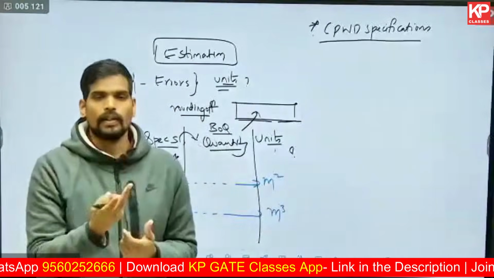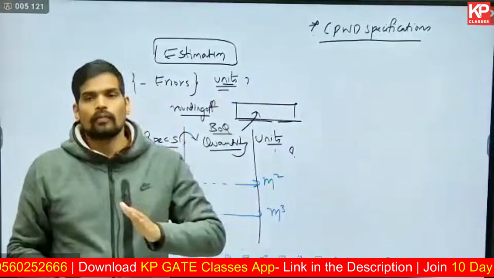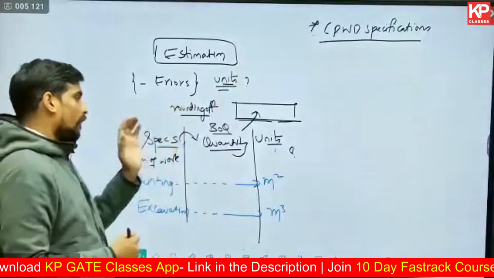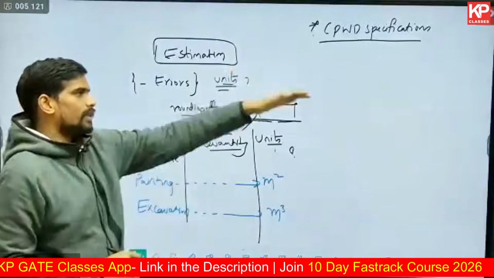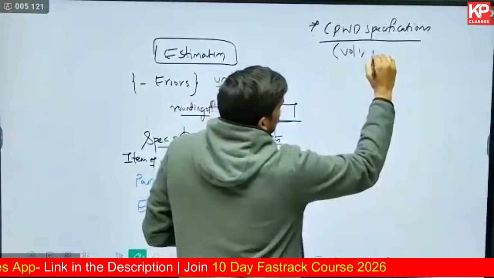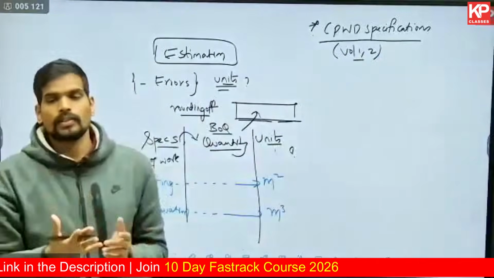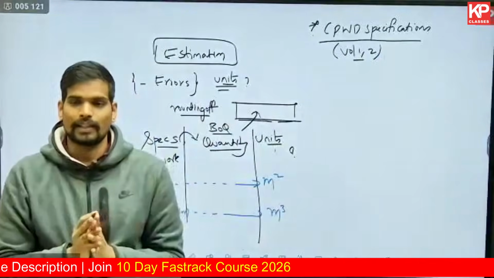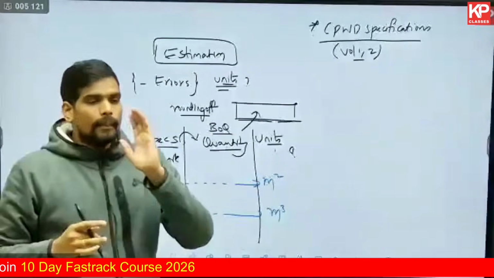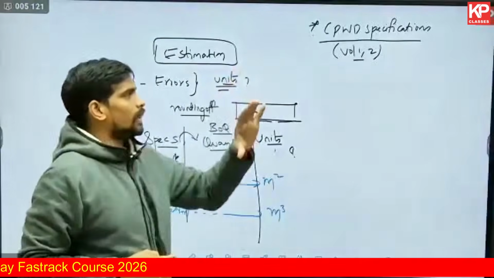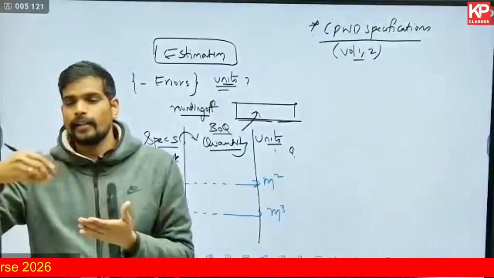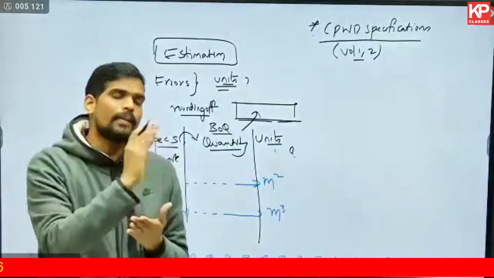There are two volumes, volume 1 and volume 2. In volume 1, some items of work are listed, and every chapter is a different item of work. The second volume is similar. I will not ask you to read everything, because each volume is around 800 pages. It is not necessary to read every page, but go through the index of the CPWD specifications, understand the various items of work, and write down on one sheet of paper the measurement units.